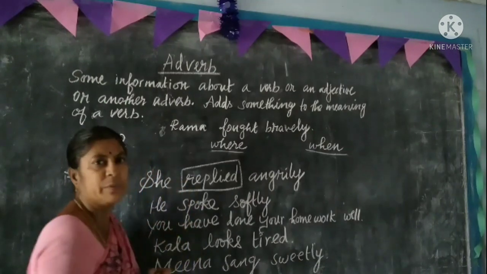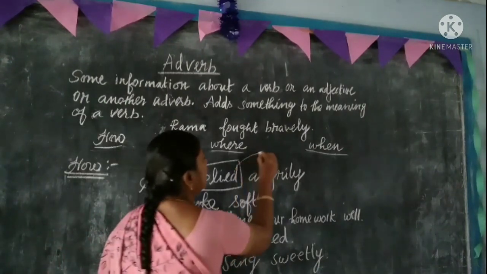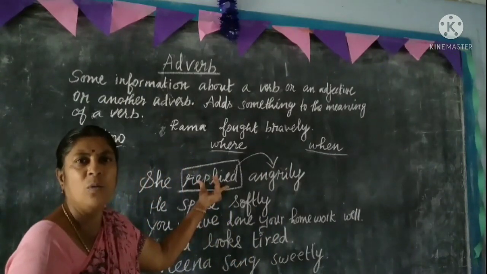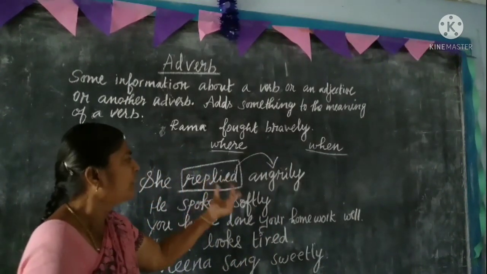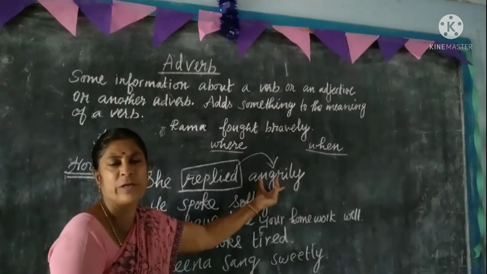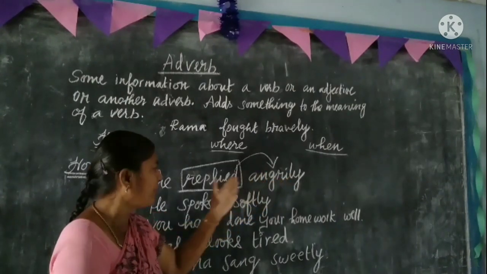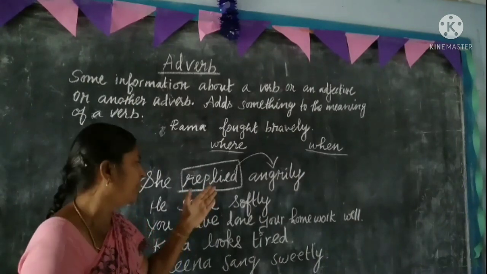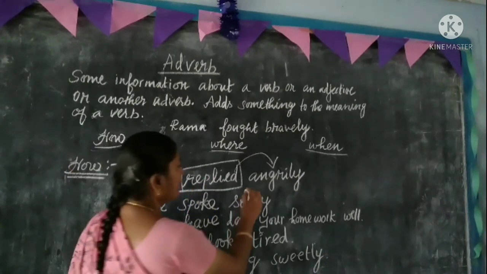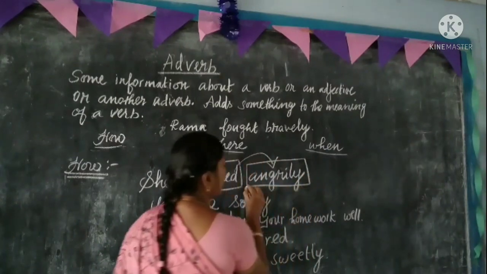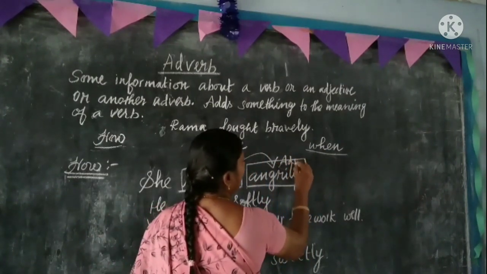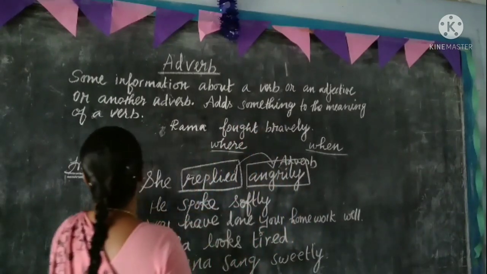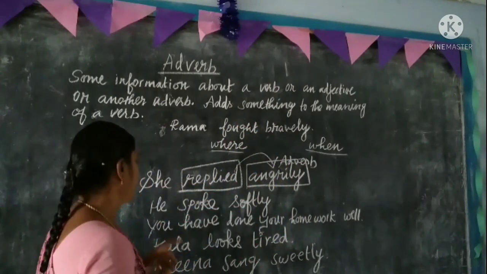Replied is the verb here, and angrily gives some additional information to the verb. So it is called an adverb. Angrily is an adverb. It adds something to the meaning of your verb.